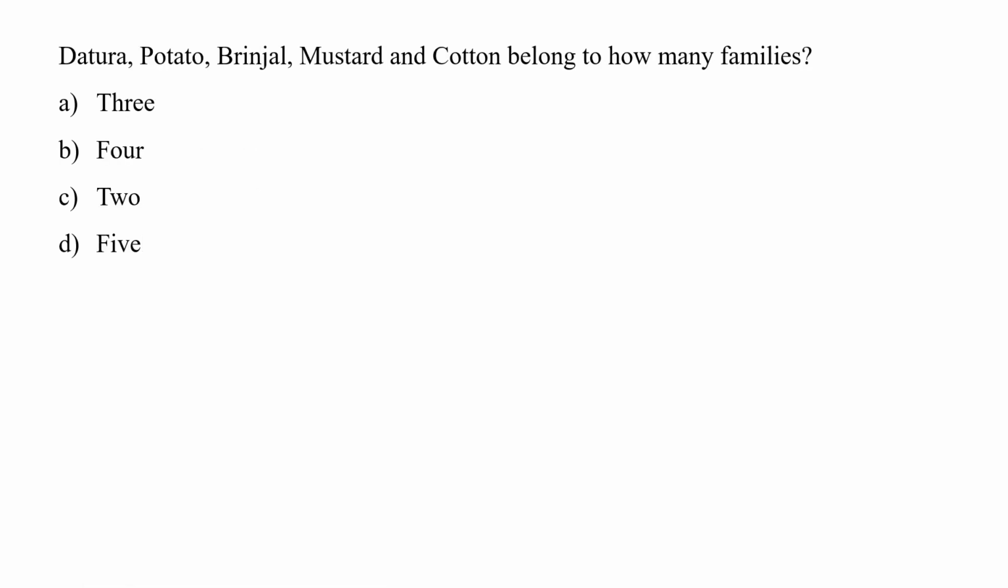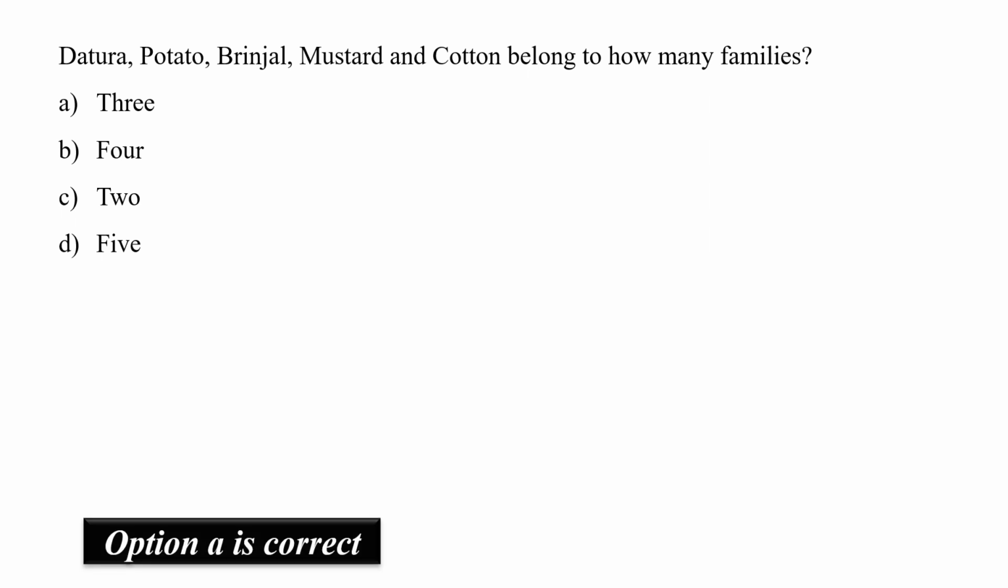The next question is: Datura, potato, brinjal, mustard, and cotton belong to how many families? Options are 3, 4, 2, and 5. Here Datura, potato, and brinjal belong to the family Solanaceae, and mustard belongs to the family Brassicaceae, while cotton belongs to the family Malvaceae. So in total we have 3 families. So the correct option is A, that is 3.